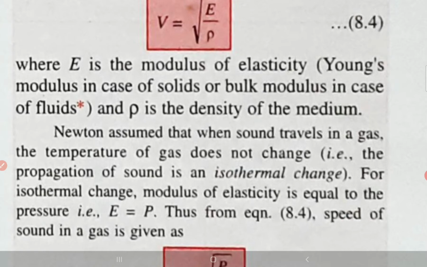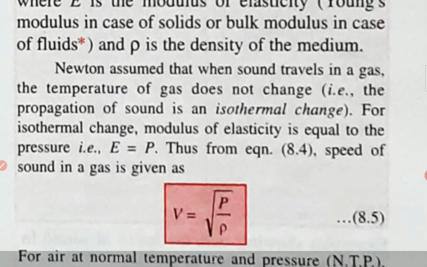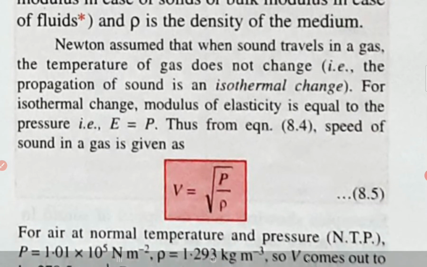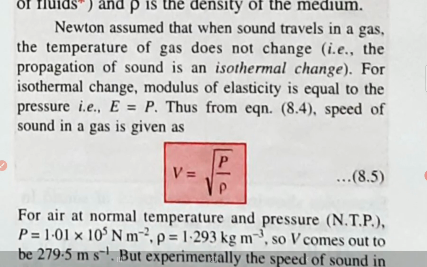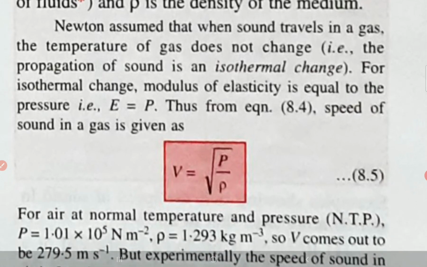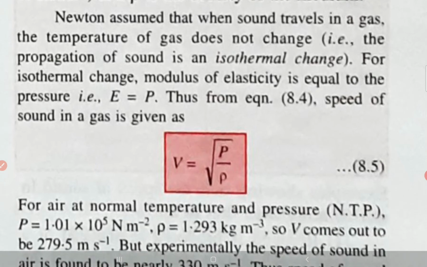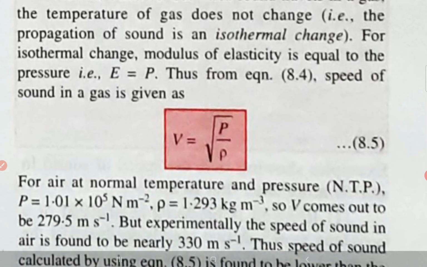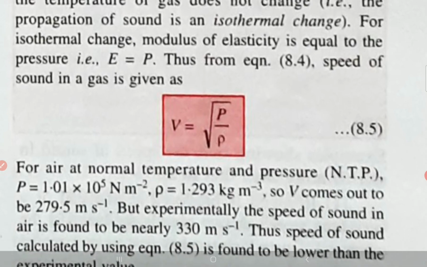Thus from equation 8.4, the speed of sound in a gas takes the form V equals under root P upon rho. For air at normal temperature and pressure, P equals 1.01 × 10^5 Newton per meter square, and the value of rho is 1.293 kilogram per meter cube. So V comes out to be 279.5 meter per second, but experimentally the speed of sound in air is found to be nearly 330 meter per second.